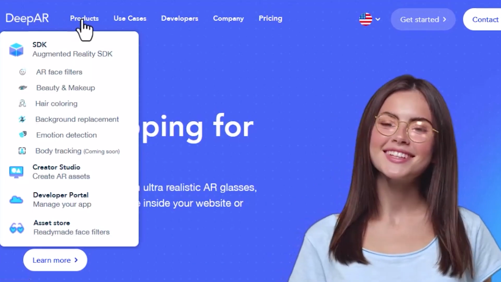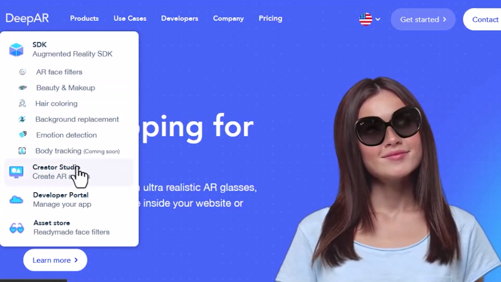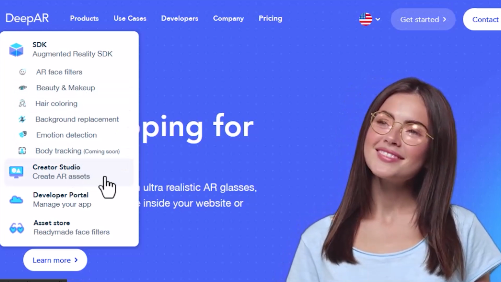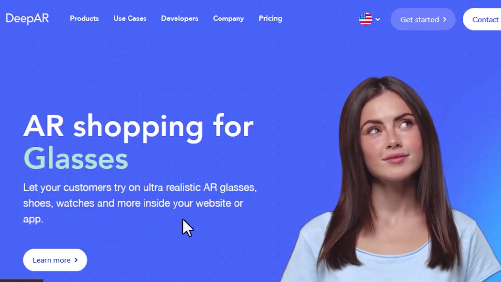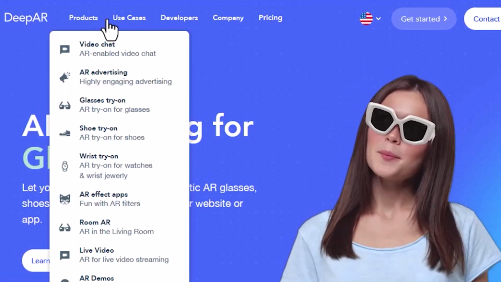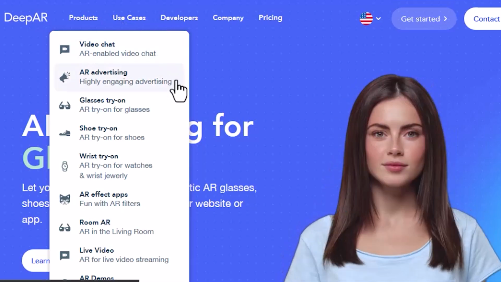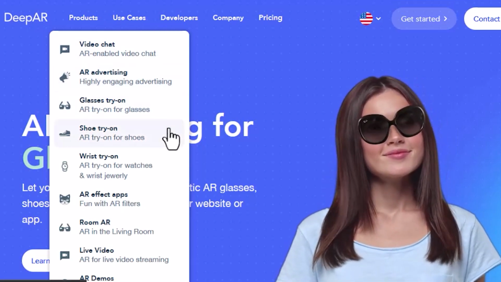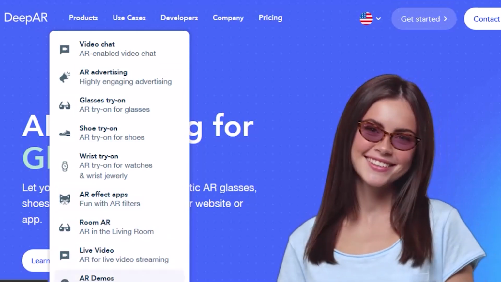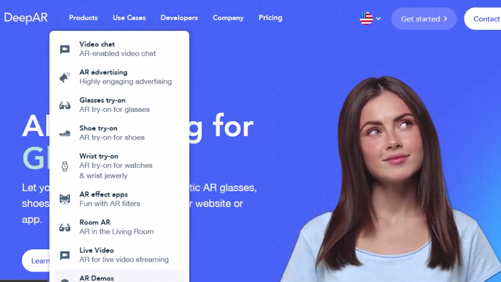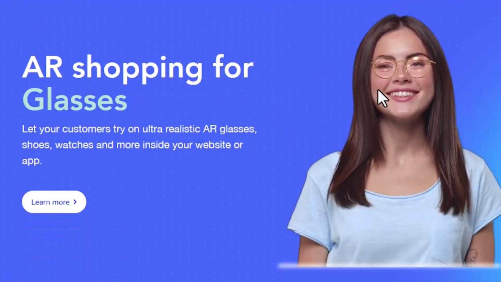Today, we're diving into the exciting world of augmented reality with DeepAR. This innovative company is revolutionizing how we experience digital content through their powerful AR SDK. DeepAR provides a range of products that enhance user engagement through augmented reality. Their SDK offers features like face filters, beauty effects, hair coloring, background replacement, and even emotion detection. With a focus on body tracking and other immersive technologies, DeepAR is paving the way for seamless integration of AR experiences across various platforms.